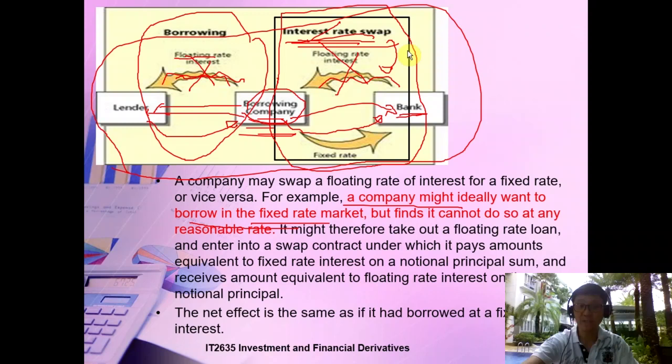You can see that in an interest rate swap, there's nothing about the principal being given. Basically, it's just the swapping of the interest rate. So that's the net effect. It's actually a fixed rate because the bank is helping me to pay for the floating rate over here.